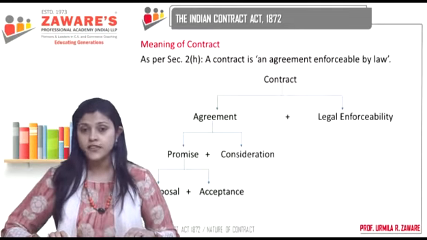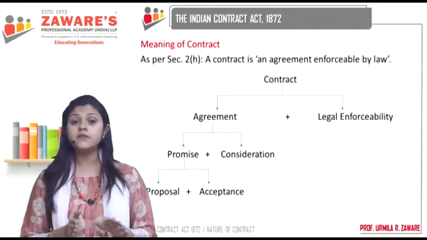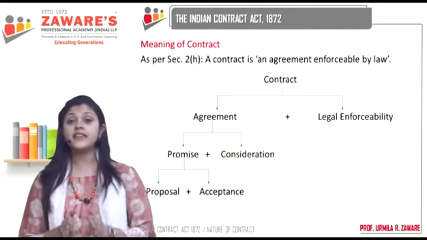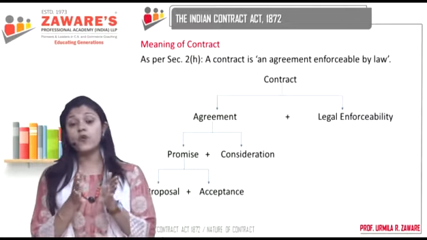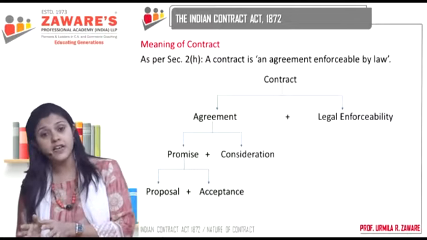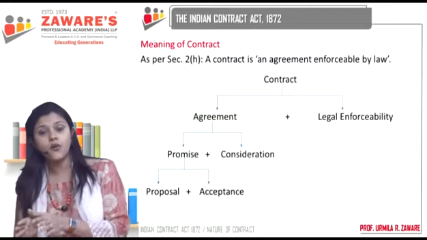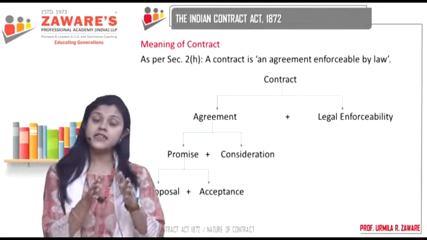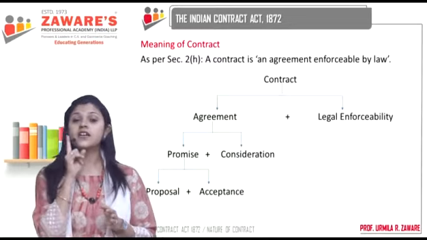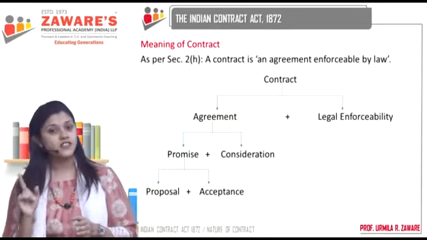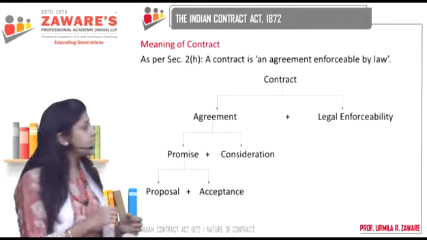What can be enforced by the law? Or when can the agreement be enforceable by law? When the intention of the parties is to create legal relations. And where is there a presumption by law that intention of parties is to create legal relationship? In the case of commercial or business transaction. Right?